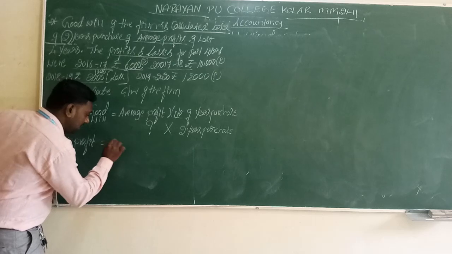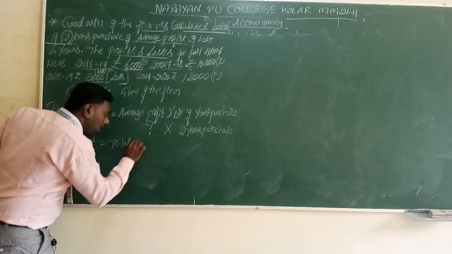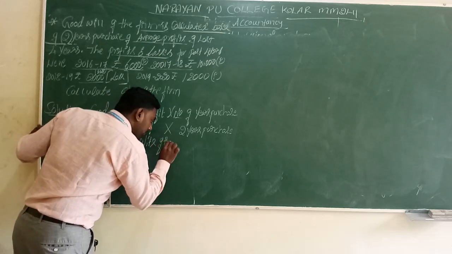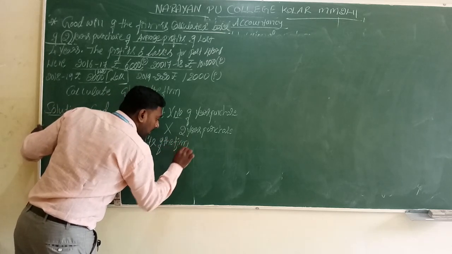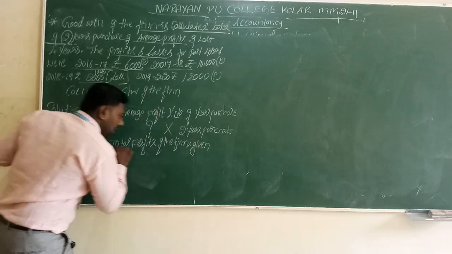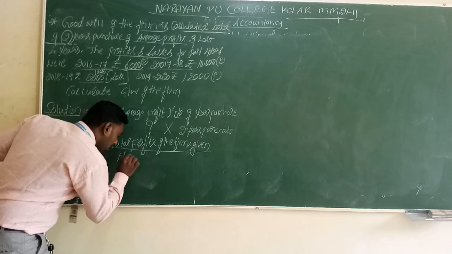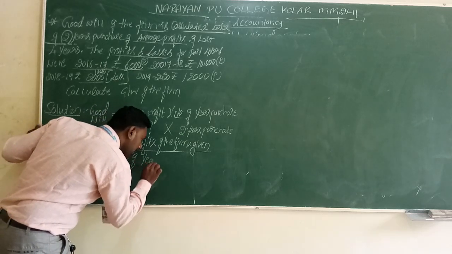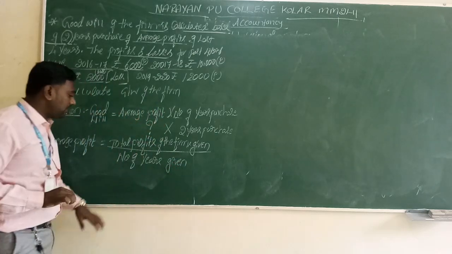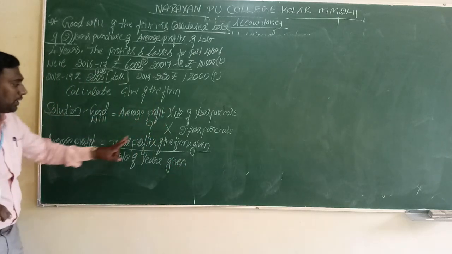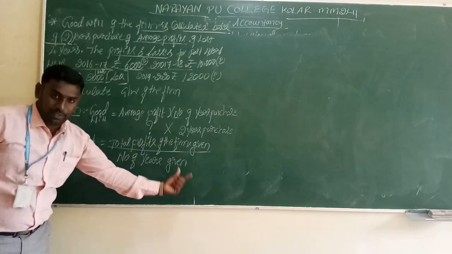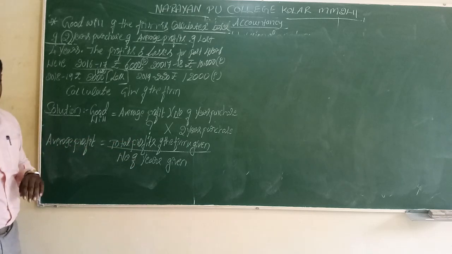The average profit is equal to total profits of the firm given, divided by number of years given. So this is the second step. Total profits of the firm we have to consider, and it should be divided by the number of years, and we will get the average profit.